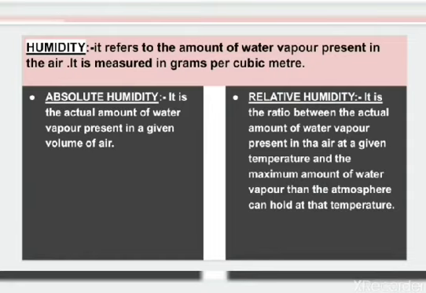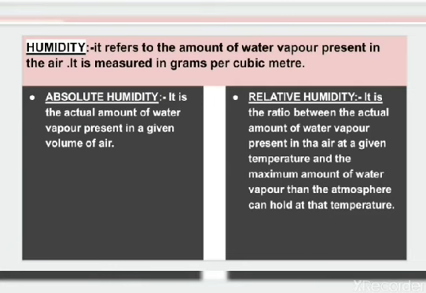Next is relative humidity. So relative humidity is the ratio between the actual amount of water vapor present in the air at a given temperature and the maximum amount of water vapor that the atmosphere can hold at that temperature. There is no unit of measurement, it is always expressed in percentage. Remember, relative humidity is always expressed in percentage. Relative humidity increases with the increase in the rate of evaporation by the process of temperature caused by the cooling of moist air.